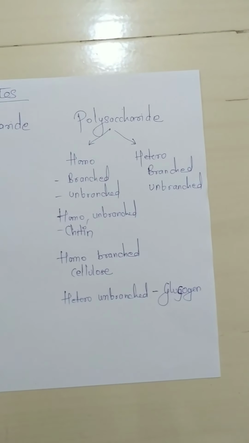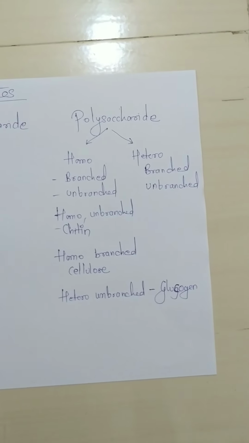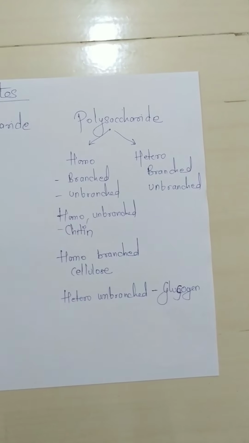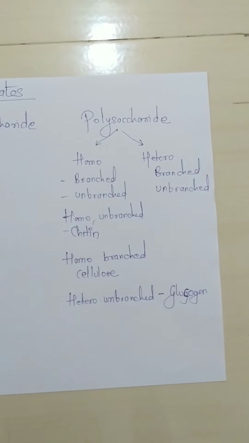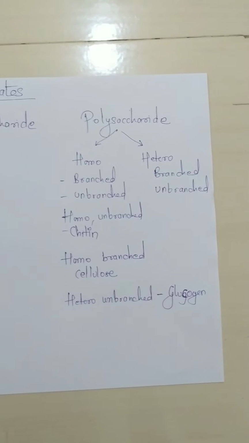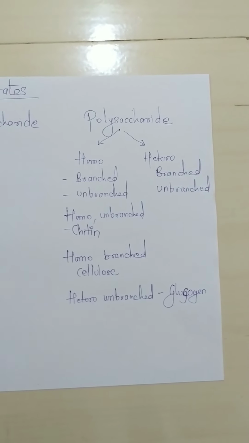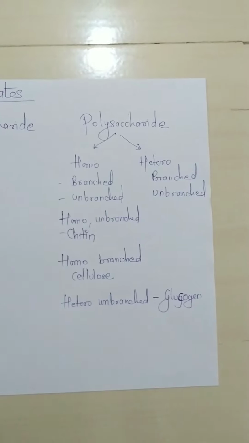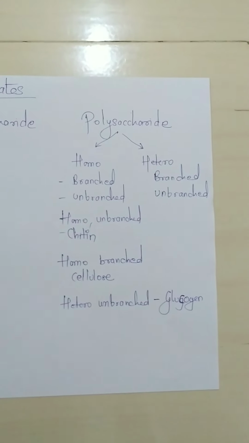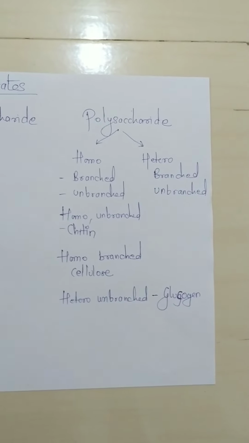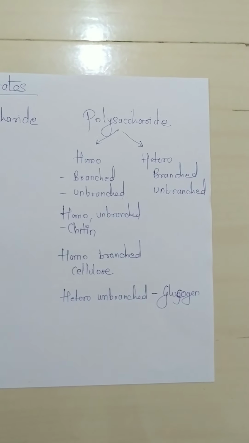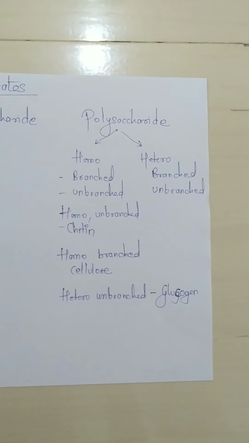Polysaccharides have two types, homopolysaccharide and heteropolysaccharide. In the homopolysaccharides there are branched and unbranched polysaccharides. Unbranched polysaccharides are chitin, and the branched polysaccharides are cellulose and glycogen.